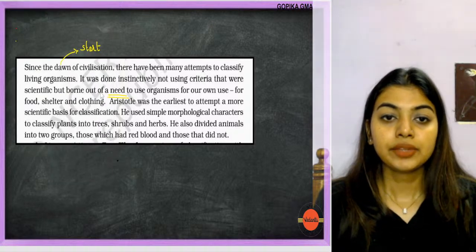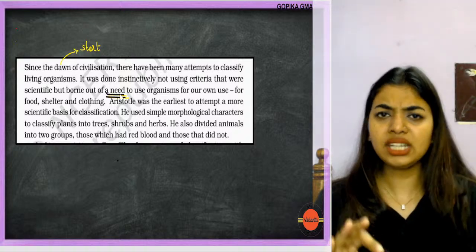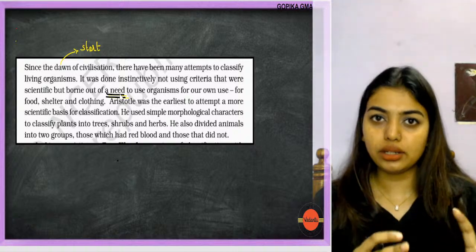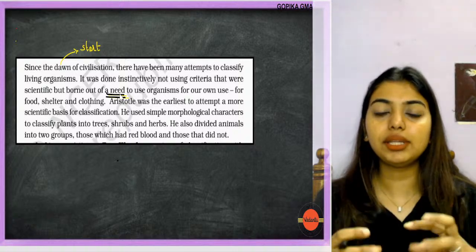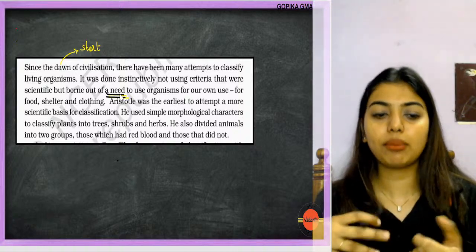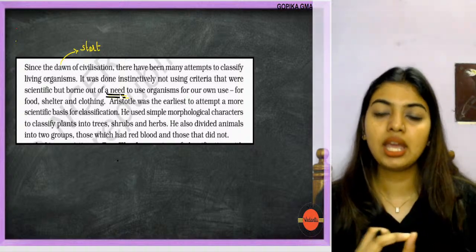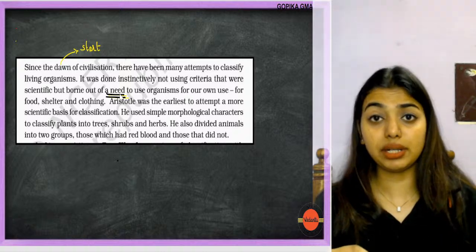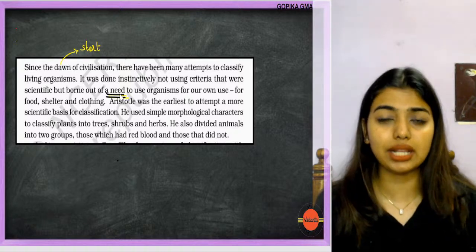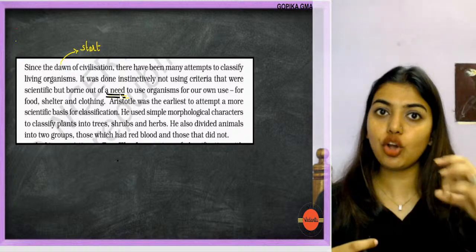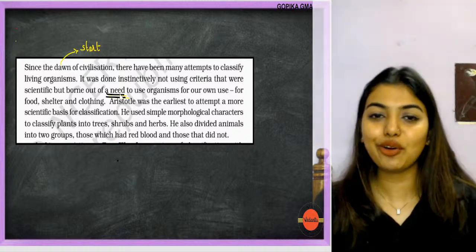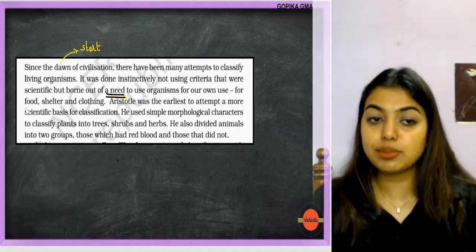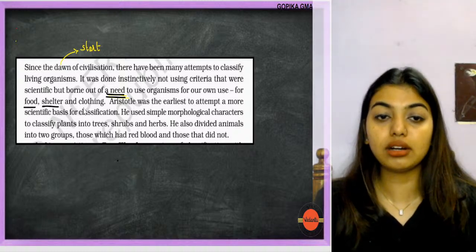Students, imagine I have a need: the cotton plant is going to give me the cotton that is required for my clothes and other things. Then there is another person, let's say Tommy, who says, wait a minute, cotton I can actually use for something else. So depending on each of our needs, we started classifying organisms. The first ever earliest classification was based on food, shelter, clothing.